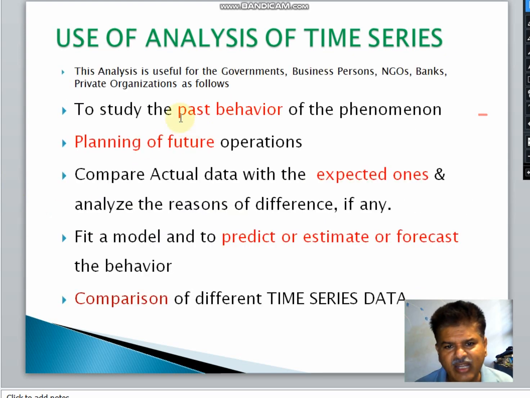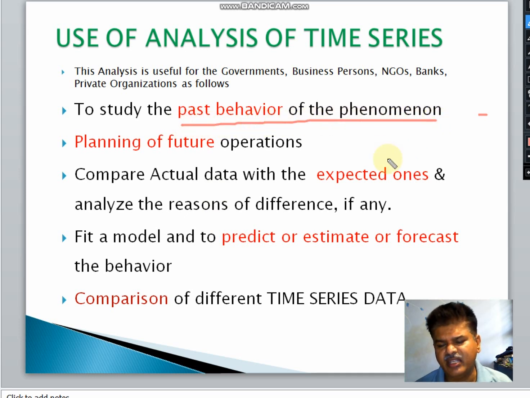So what are the uses of time series data? This analysis is useful for the government, business persons, NGOs, banks, and private organizations for understanding the past behavior of the phenomenon. Suppose there is a business person who needs to know the sales, income, expenditure, or production of his commodity or whatever he is manufacturing.